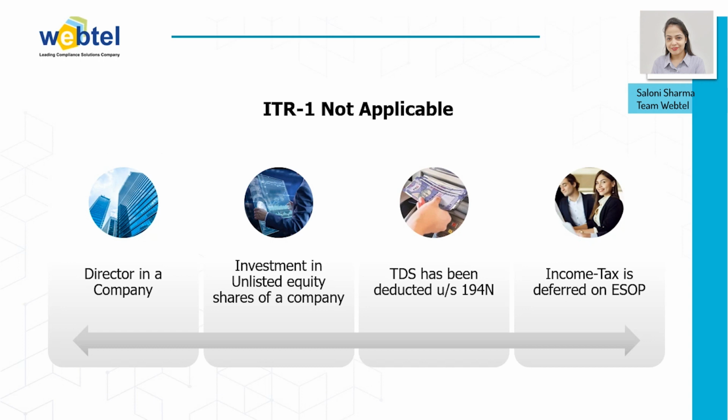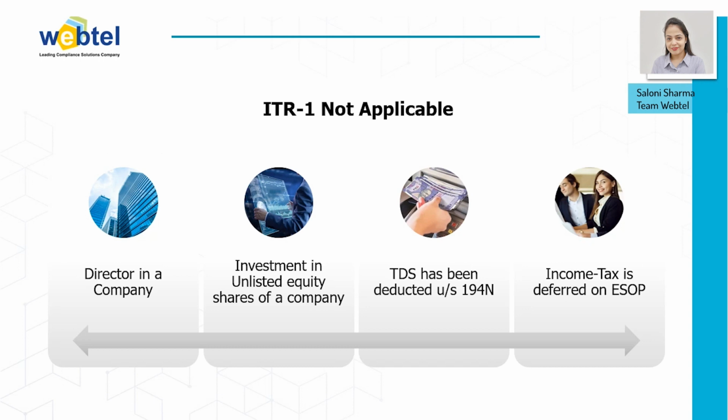Then comes income tax deferred on ESOPs. Here we need to understand what an ESOP is. Basically, ESOP means Employee Stock Option Plan. An ESOP grants company stock to employees, often based on the duration of their employment. ESOPs are taxed on the amount calculated as the differential between the exercise price and the market price on the date of exercise of the ESOPs. Such difference is treated as a perquisite in the hands of the employees and taxed under the head salary.